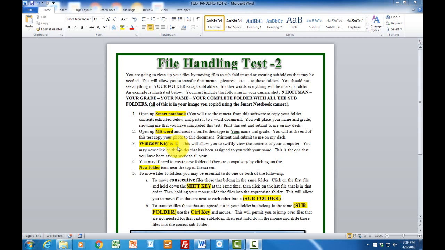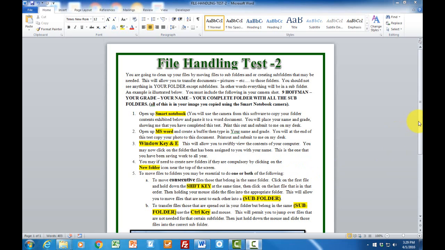And number three, we'll be using Window key and E. So we have the Explorer so we can quickly check our folder and see what's happening. And if you need to, you can open up a new folder and we'll show you how to do that. Now, a couple of tricks, they're not big ones.